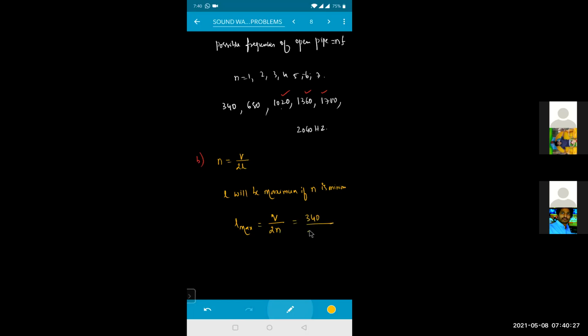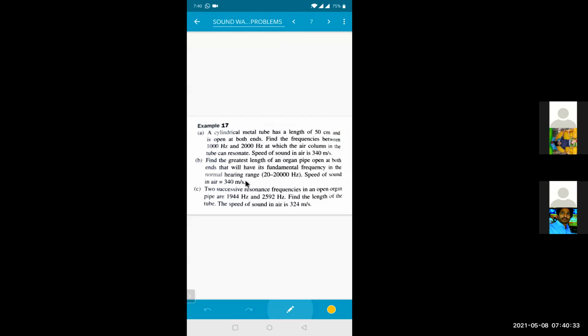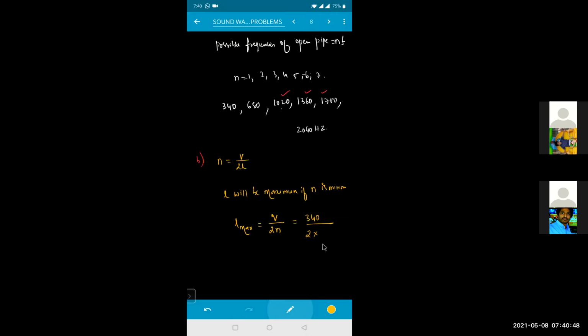That is 340 divided by 2 into the frequency. The speed of sound is 340. Find the greatest length of an organ pipe. What minimum should we take? Let us take 20, because we need the range between 20 hertz and 20,000 hertz. Length should be maximum if frequency is minimum, so the minimum frequency is 20. So this gives 34 divided by 4, which is 8.5. Right?